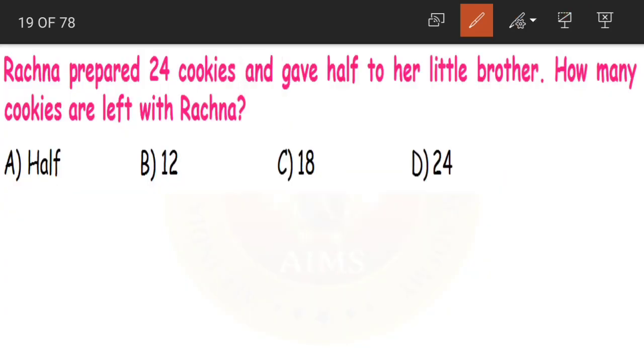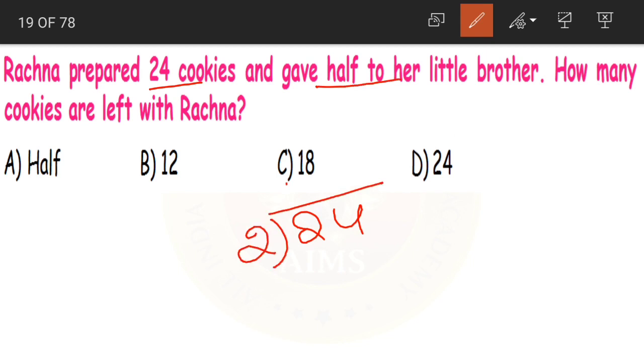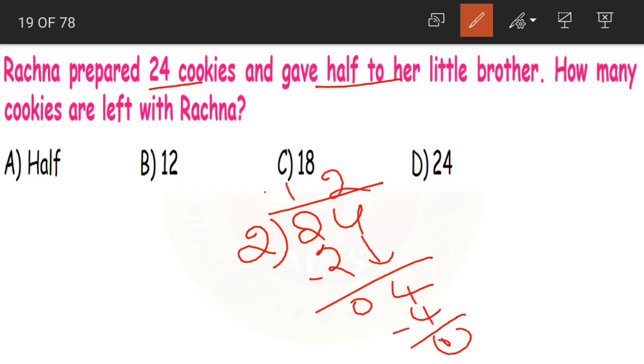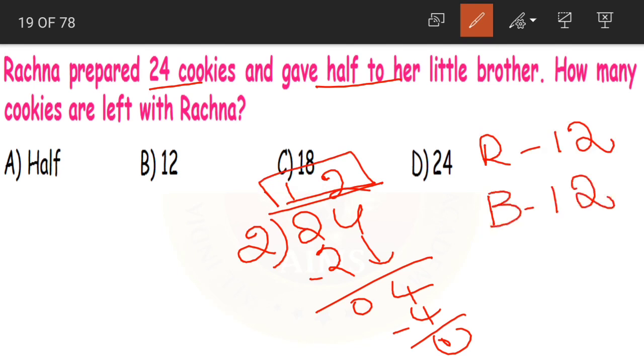So in the same way, here the total number of cookies is 24. Rachana is dividing it into half. That means we need to divide it by 2. 2 ones are 2. When we subtract, 0 is our answer. Bringing 4 down, 2 twos are 4. When we subtract, 0 is our answer. What is the quotient, children? 12. So Rachana is having 12 cookies and her brother is also having 12 cookies now.